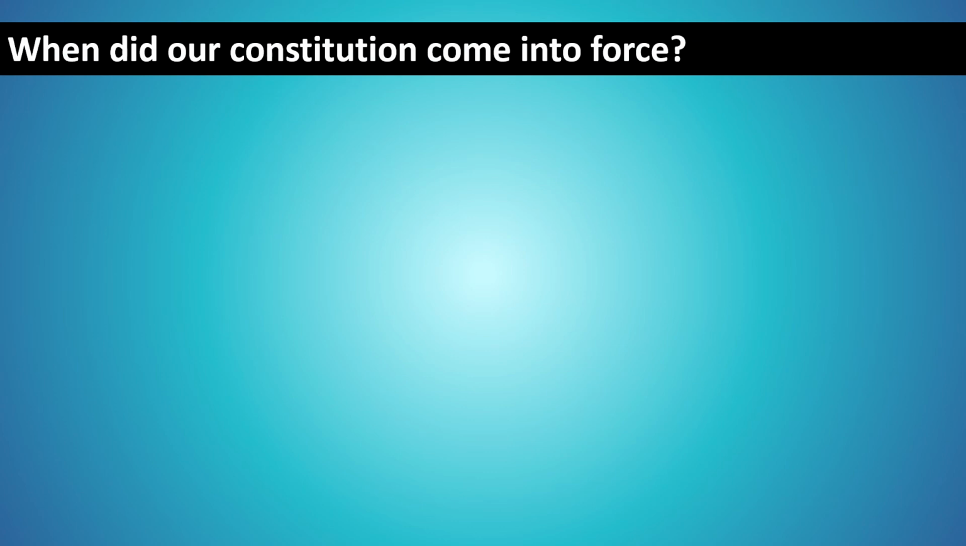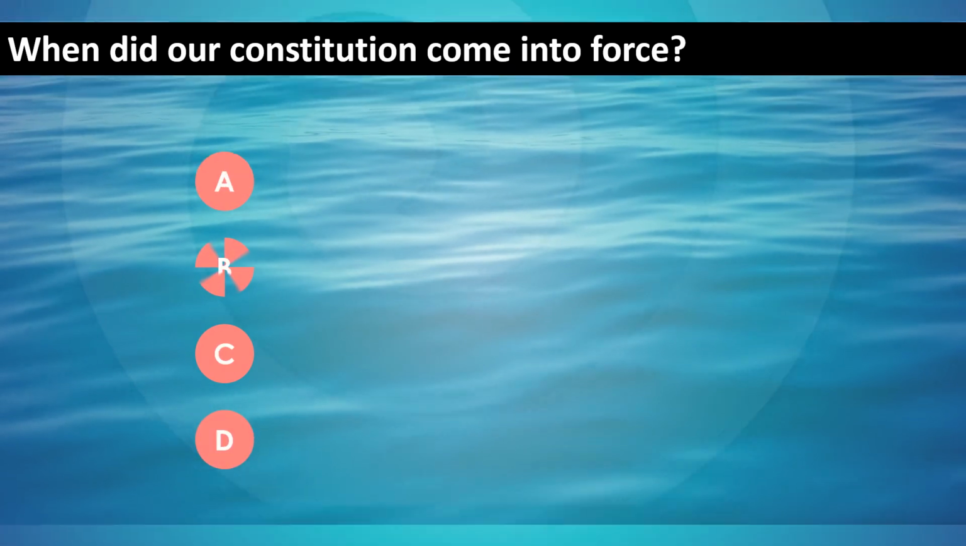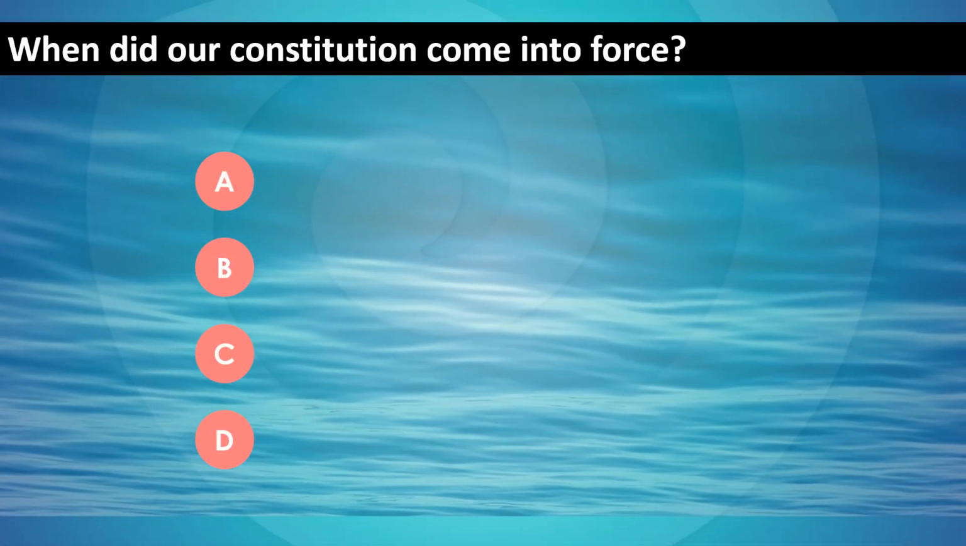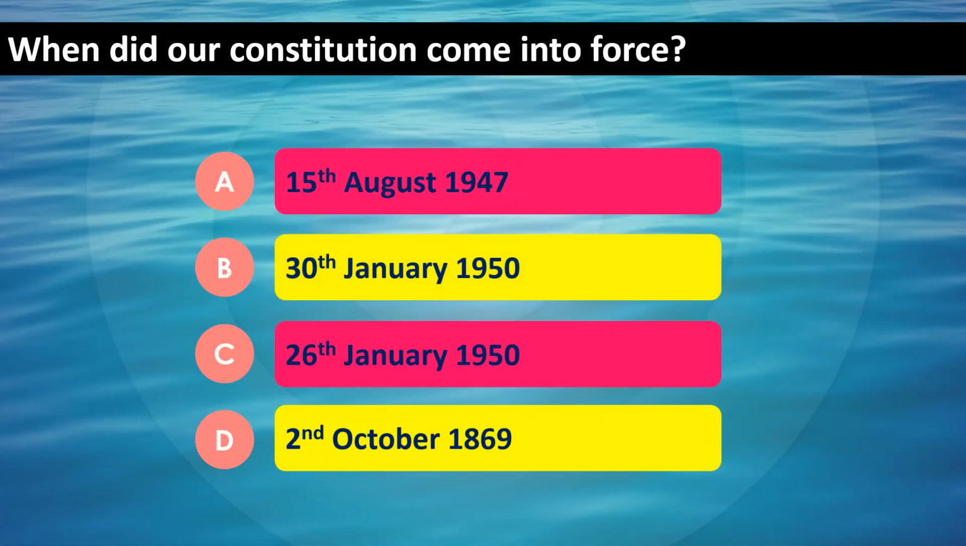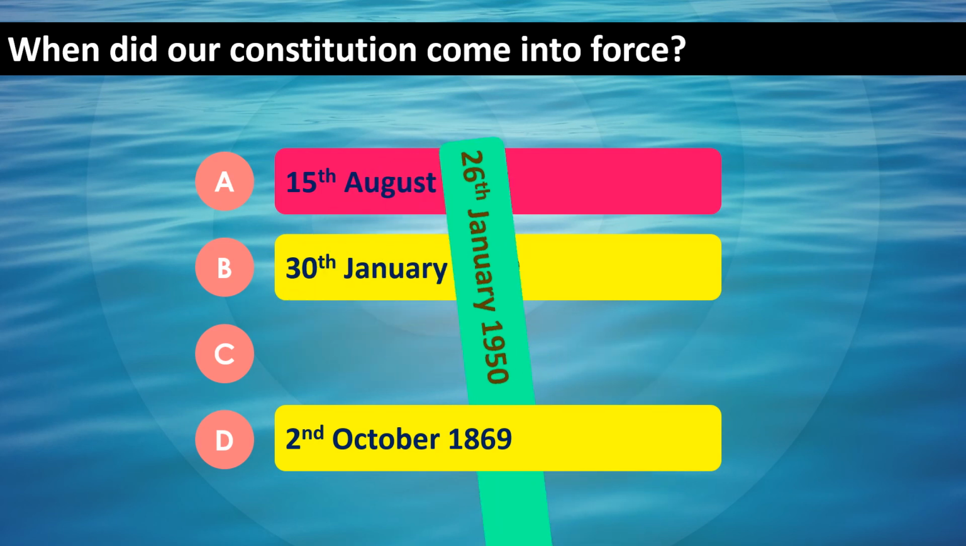When did our Constitution come into force? Options are: option A, 15th August 1947, option B, 30th January 1950, option C, 26th January 1950, option D, 2nd October 1869. The correct option is option C, 26th January 1950.